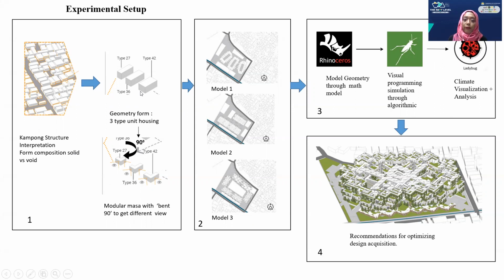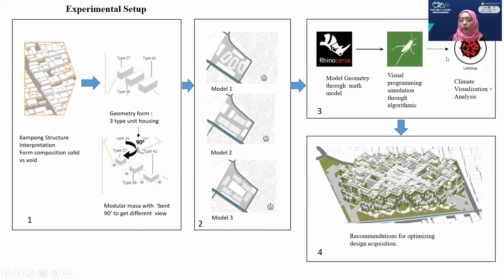From the basic form, we did simulation, we explored modular massa with a 90 degree bend to get different views. And the result: model 1, model 2, model 3. The 3 models respond to the kampung structure, microclimate, and context condition.